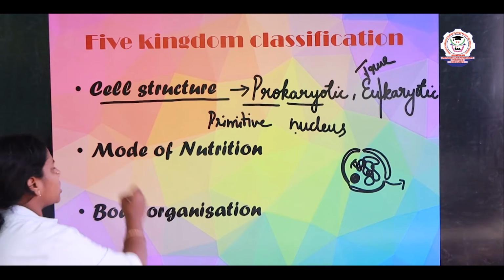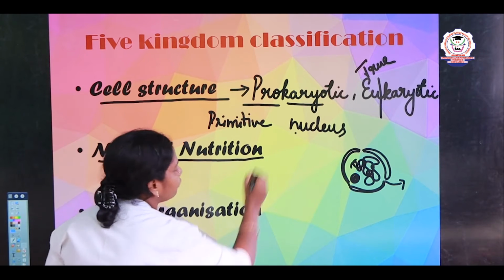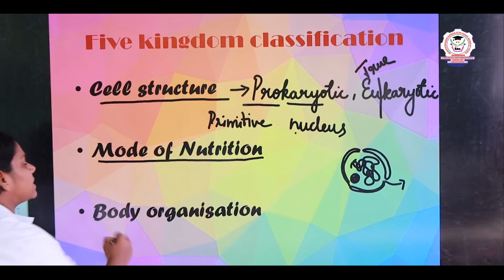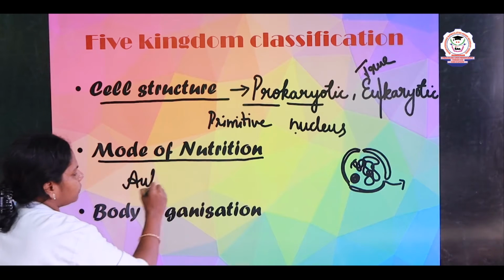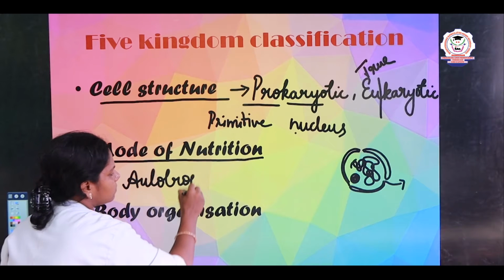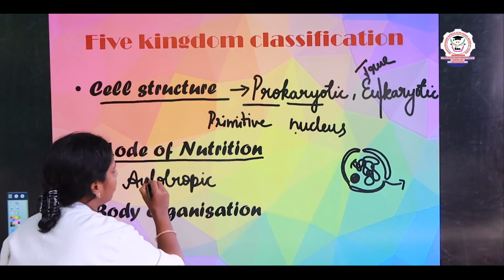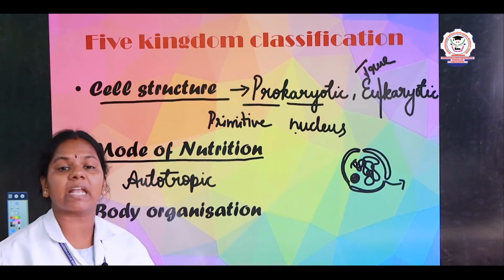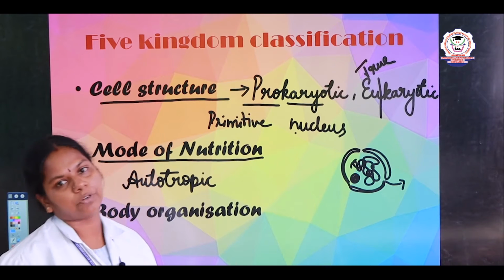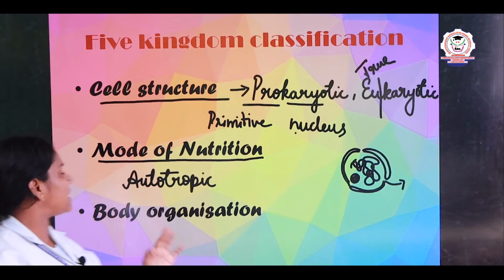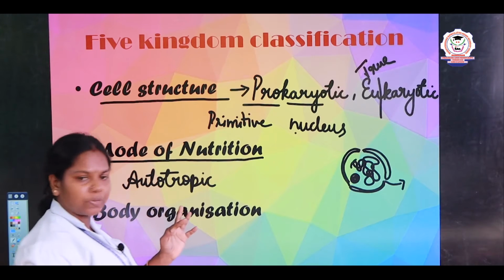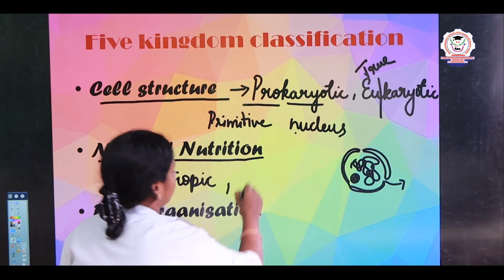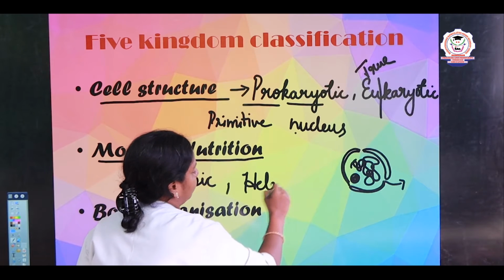And the next classification is based on mode of nutrition, right? Nutrition, in the sense, the main thing is autotrophic. What do you mean by autotrophic? Some organisms can prepare their food on their own. For example, plants, with the help of photosynthesis, they can synthesize their own food. Such organisms are classified as autotrophic, and the organisms which depend on others are termed as heterotrophic.